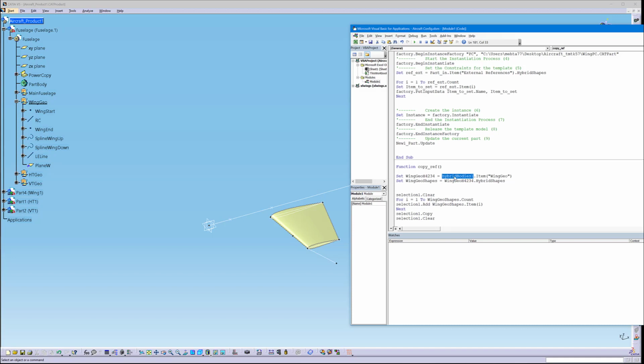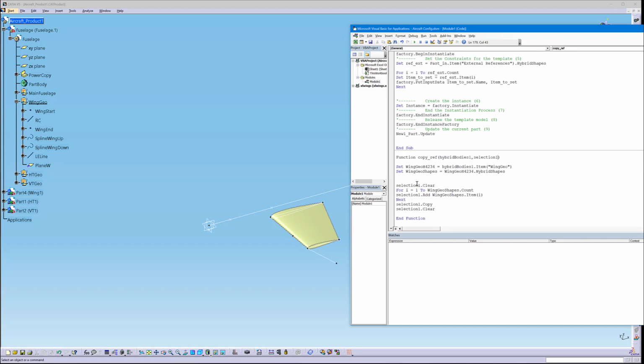So this needs to be an input like that. Hybrid shape depends on hybrid bodies 1, so that is fine. Also selection 1 is something which is not given here, so that should be part of the input. Wing shapes is from there.